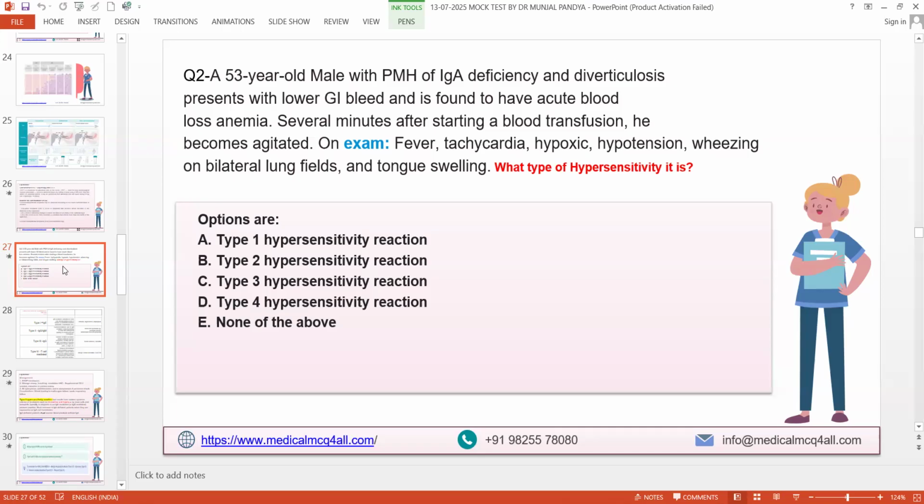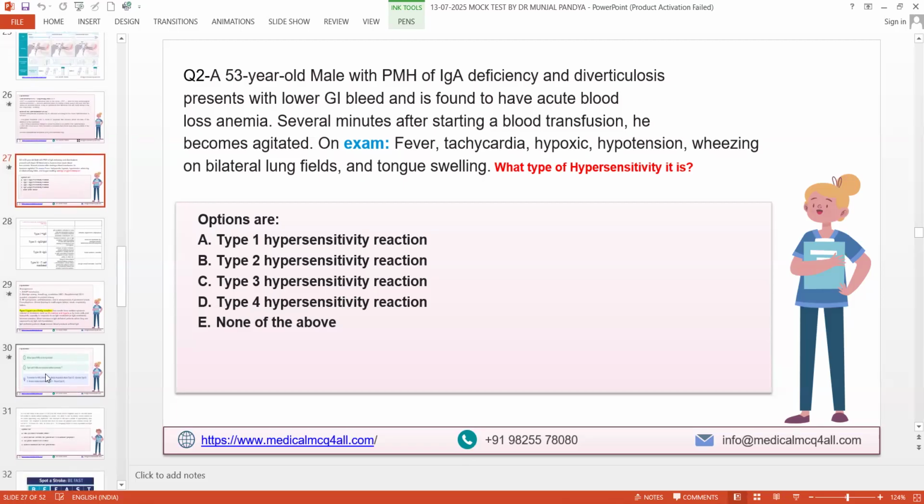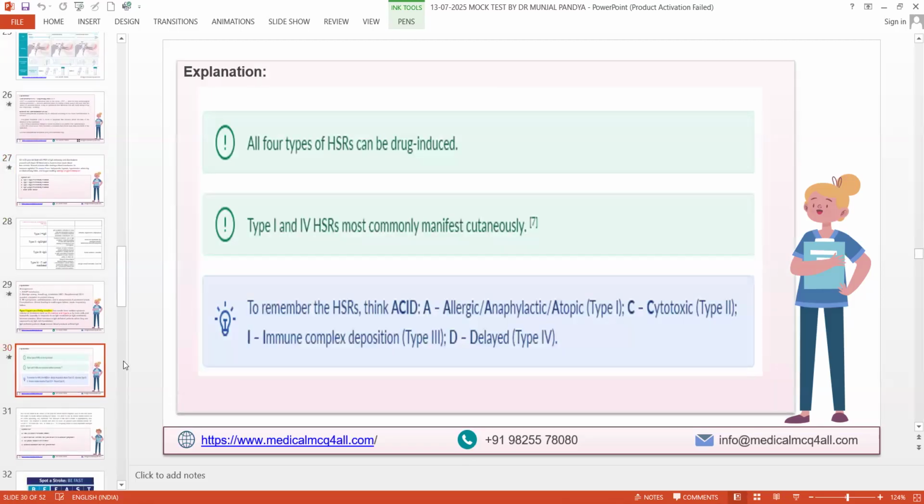Otherwise, nowadays I see very rare anaphylaxis, because I have been in hematology for quite many years. We do blood transfusion, platelets, cryoprecipitate, prothrombin complex concentrate, and so on. But we never had much bad transfusion reaction or anaphylaxis like what they describe in this scenario. But it can happen with this type of IgA deficiency. That is why it is specifically mentioned. So you go and read a bit more in detail. Sir, in the First Aid book, the blood transfusion reaction is written under the type 2 reaction.